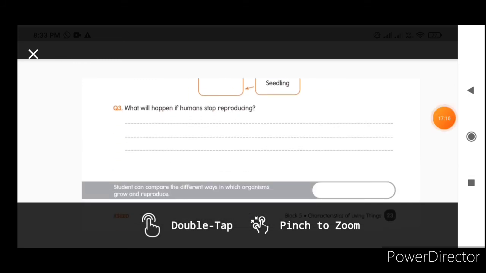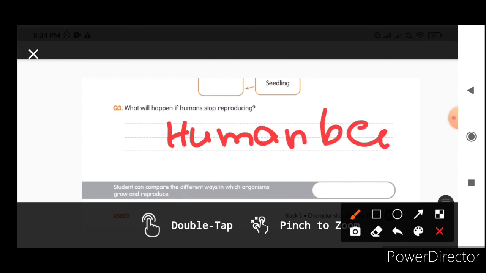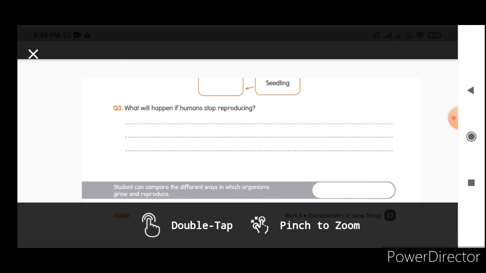And the last question here: what will happen if humans stop reproducing? If human beings are not reproducing, we cannot see human beings on planet Earth at all. This is just a hint for you. Write your own answer here.